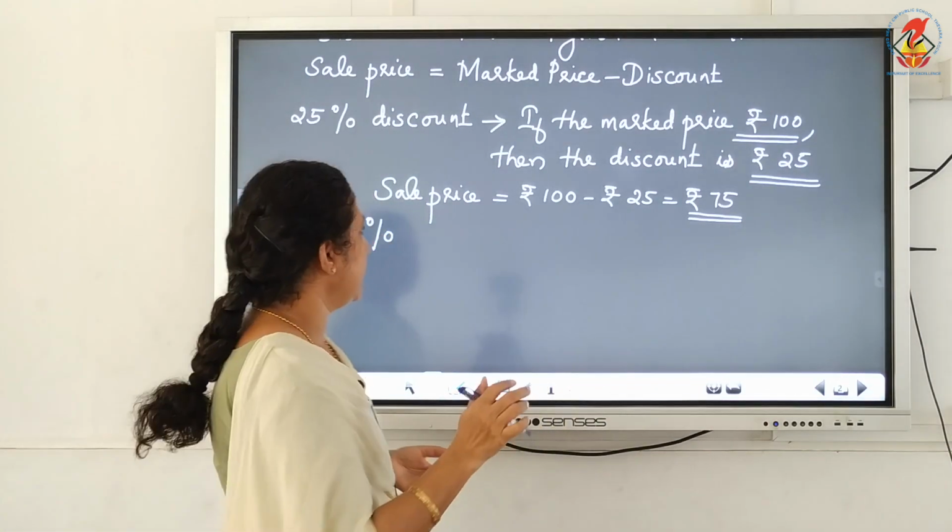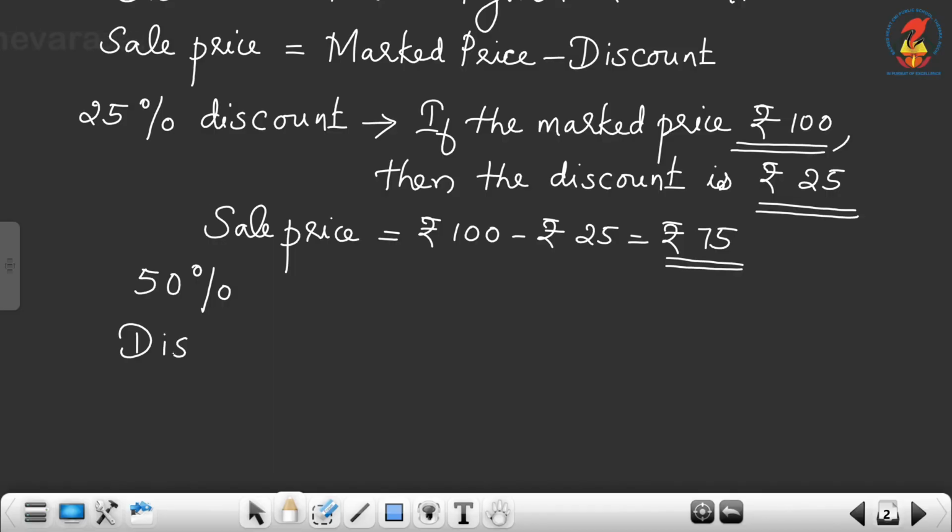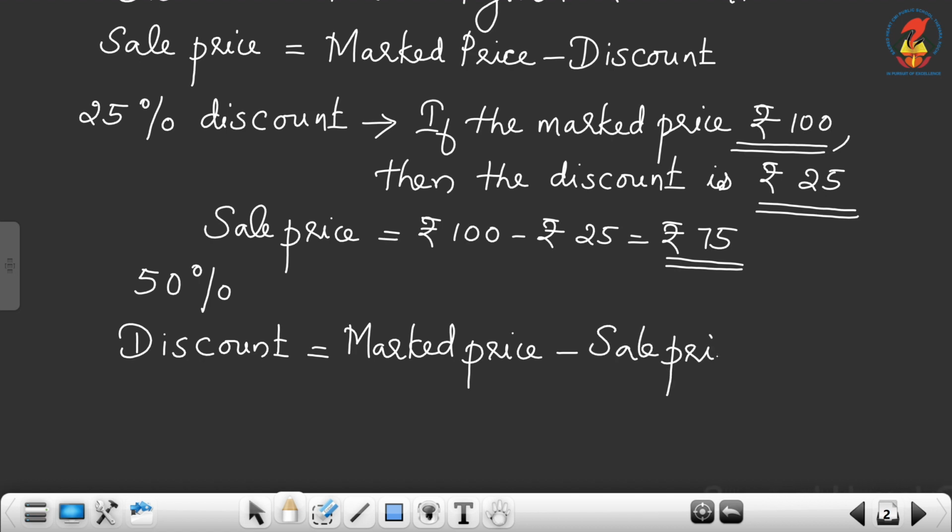Now, we can calculate the discount. The discount is equal to marked price minus sale price. The difference between the marked price and sale price will be the discount, and we can find out the discount percentage also.